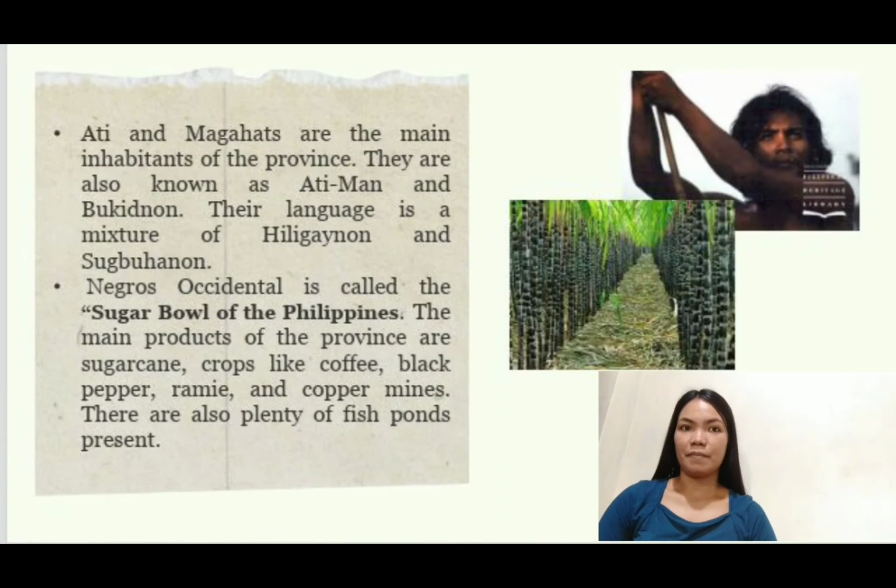Ati and Magahat are the main inhabitants of the province. They are also known as Atiman and Bukidnon. Their language is a mixture of Hiligaynon and Sugbuhanon. Negros Occidental is also called the sugar bowl of the Philippines, and the main products of the province are sugarcane, crops like coffee, black pepper, ramie, and copper mines. There are also plenty of fish ponds present.